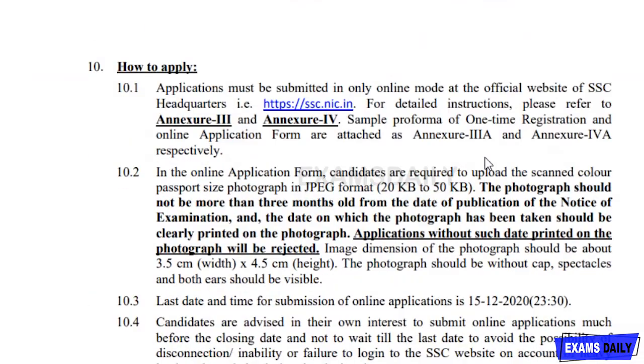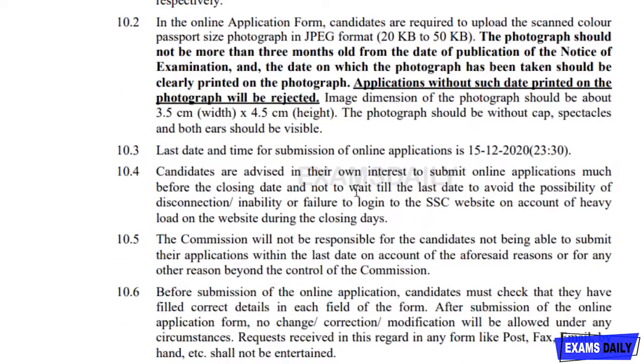And next, they have given complete details about how to apply for this examination online. While applying online, you are requested to check the official website. For your convenience, we have given the direct link to the official website in the description box, so that it will be more useful and you will get further references also. And they have mentioned the last date and time for submission of online applications, that is 15/12/2020, next month. So please be aware of that also.